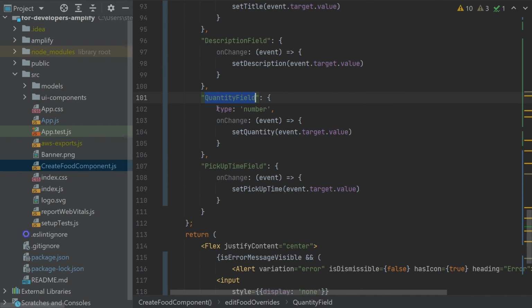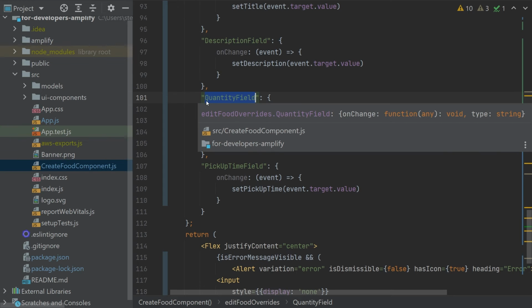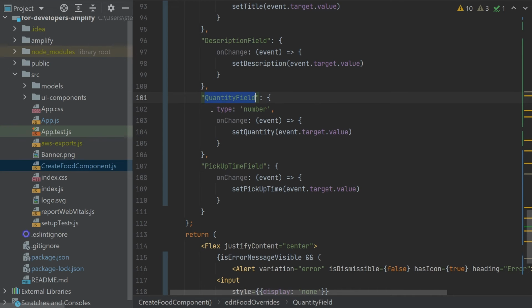And for quantity, I want to convert this to the number on the input side, on the HTML side, so I'm forcing the type number. So it is overriding this to number on the front end. This way you can change it, because in Amplify UI you cannot change the field type to number, for example. And similar for the last field.